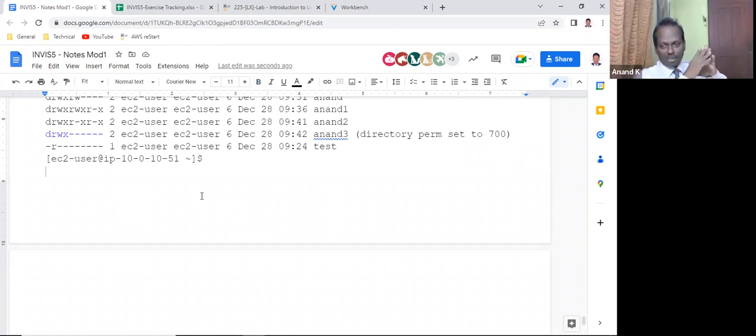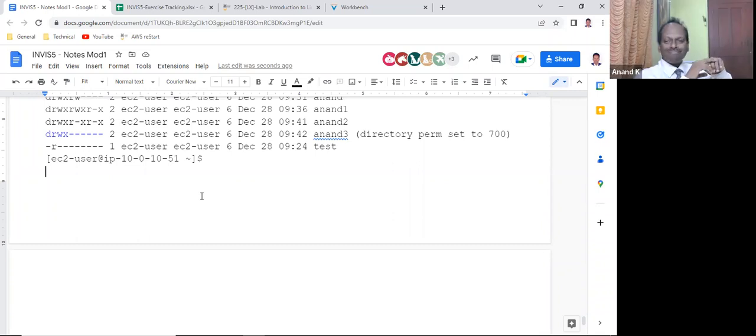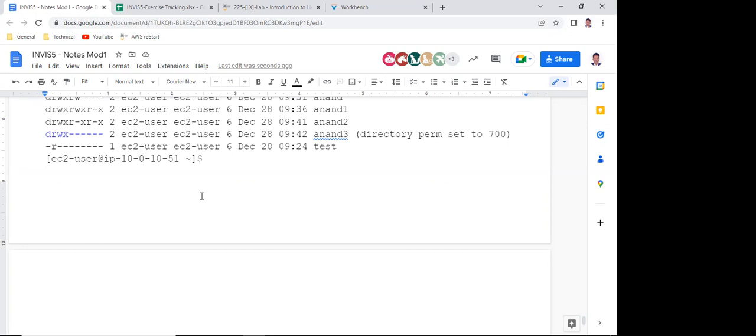Any questions from anyone? No, sir. No questions? Fantastic. Sir, can we change permission for multiple files in a single command? You can do it by giving an asterisk.